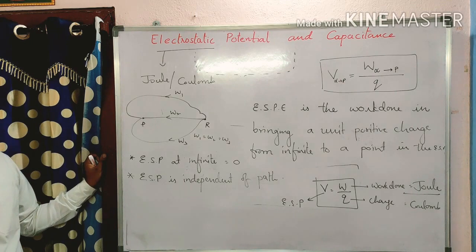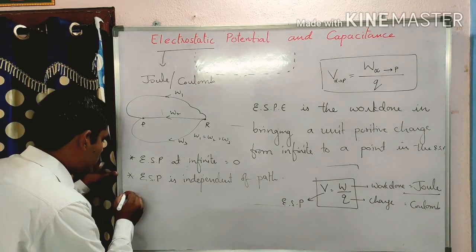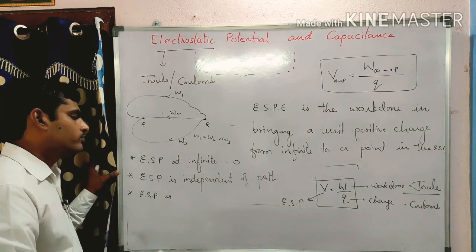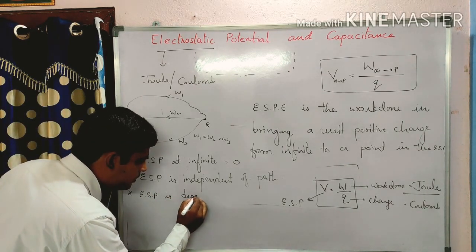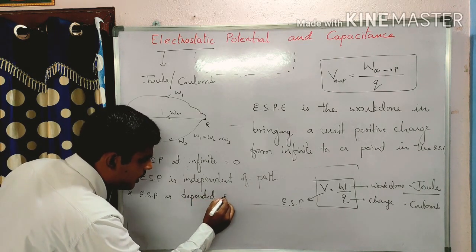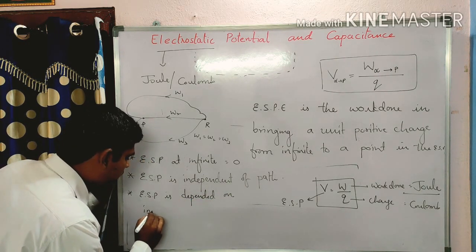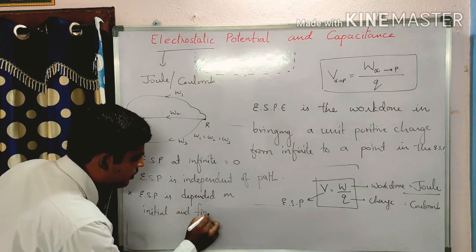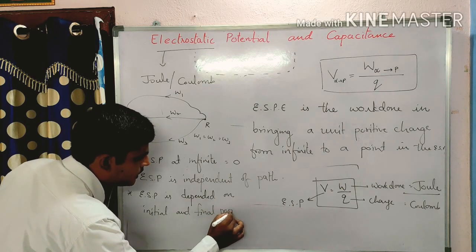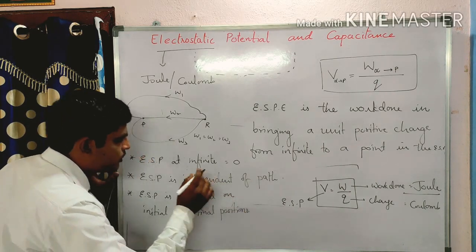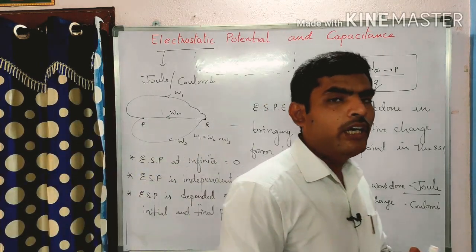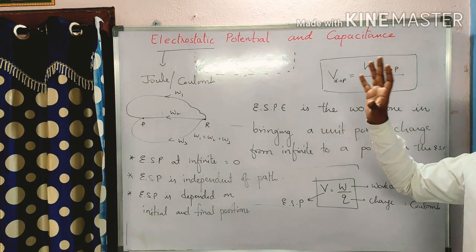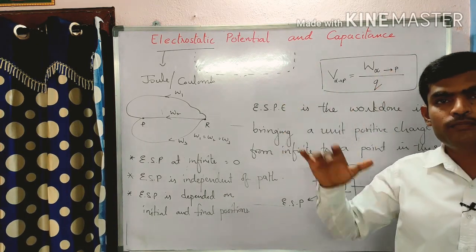And the last point is that electrostatic potential depends on the initial and final positions. This is what electrostatic potential is.